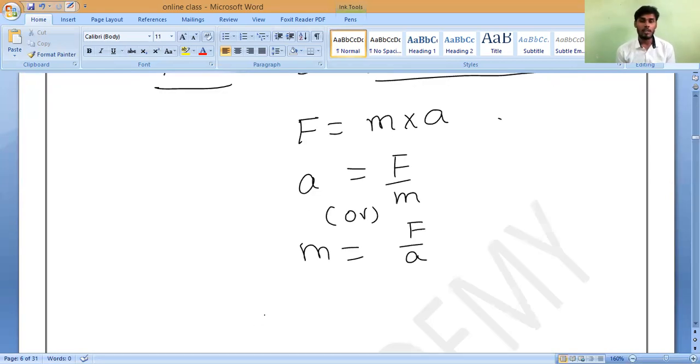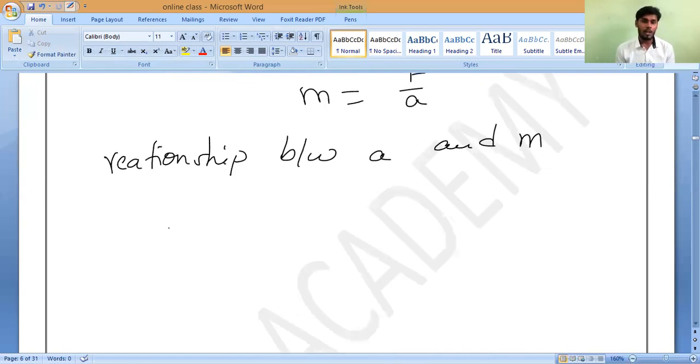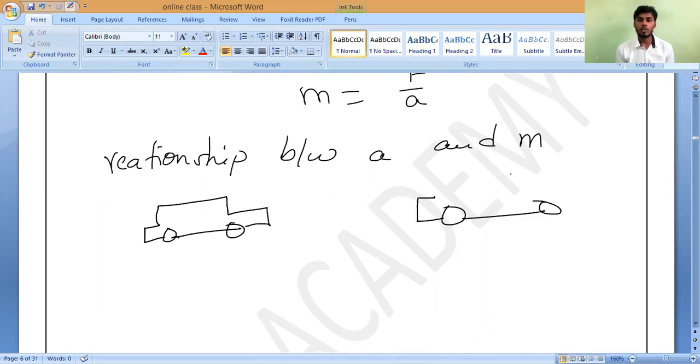So from this you can say, what is the relationship between acceleration and mass? Both are inversely proportional or directly proportional to each other. Suppose for example, one car is there. Observe very carefully. One car and one truck. If I apply the same amount of force, whose velocity will change much faster? One small car and one big car.